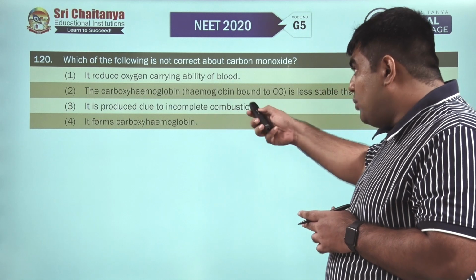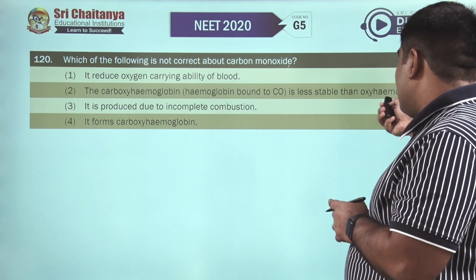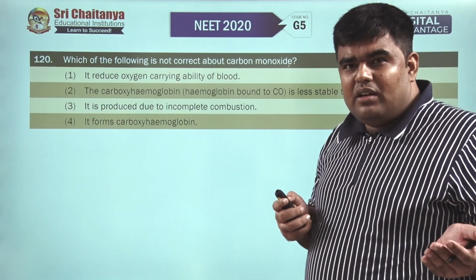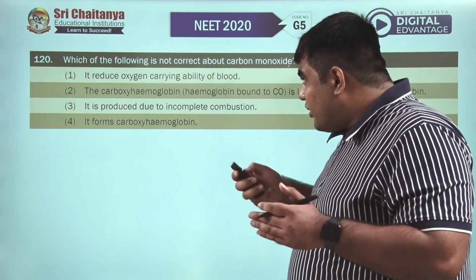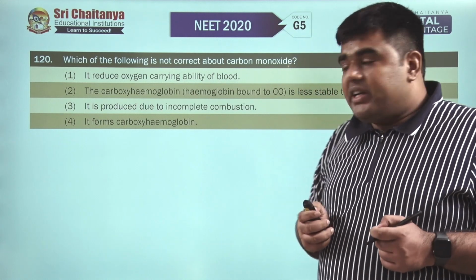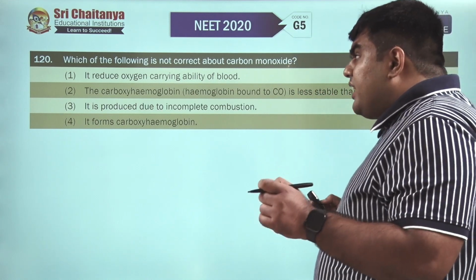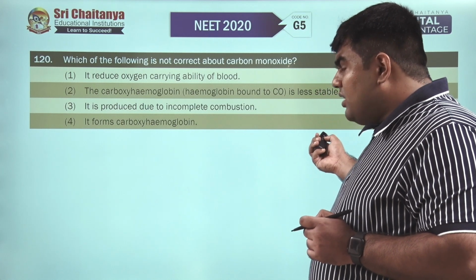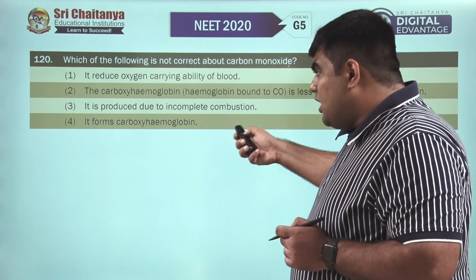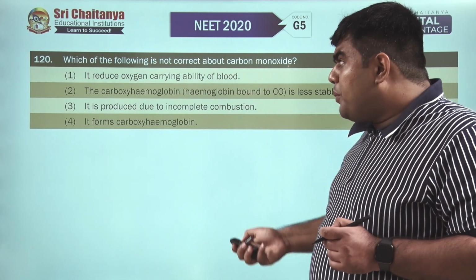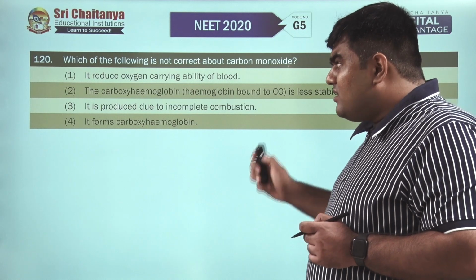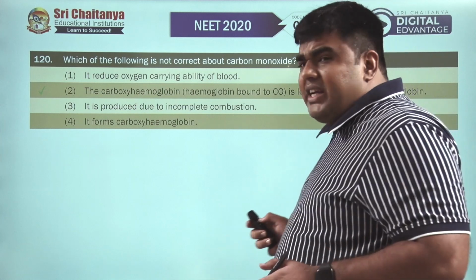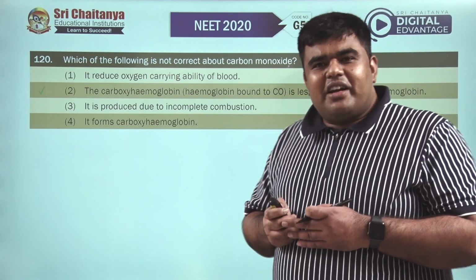The carboxyhemoglobin is less stable than oxyhemoglobin? No. Carboxyhemoglobin is more stable than oxyhemoglobin. So for question number 120, the second option is the incorrect option. Third, it is produced due to incomplete combustion. Yes, it forms carboxyhemoglobin. Yes. So out of 4 options, first, third and fourth are correct. Second is the incorrect statement about carbon monoxide. So for question number 120, it is the second option which is correct.